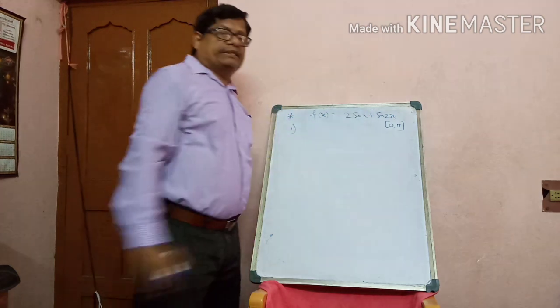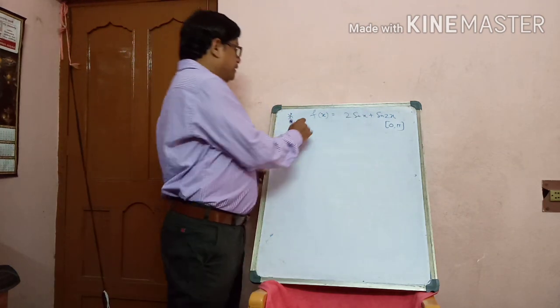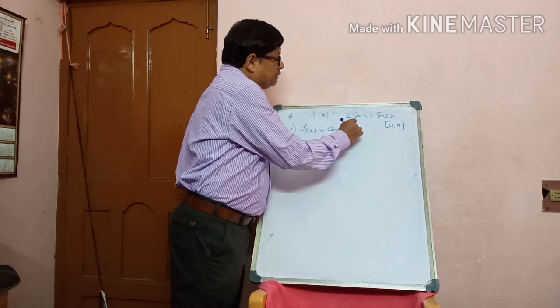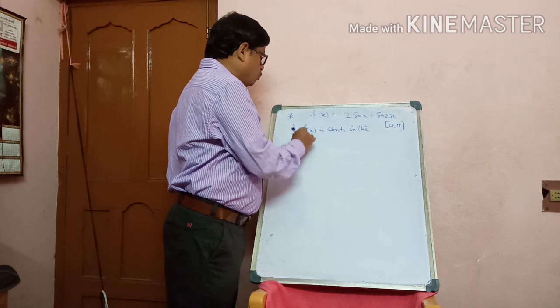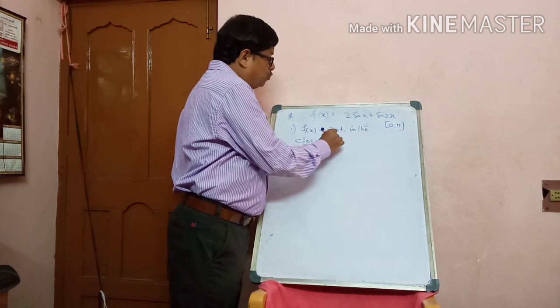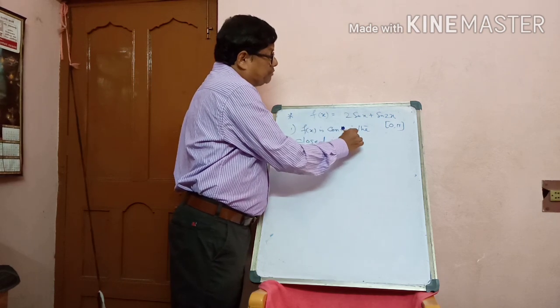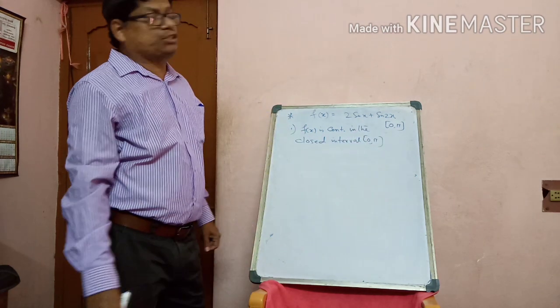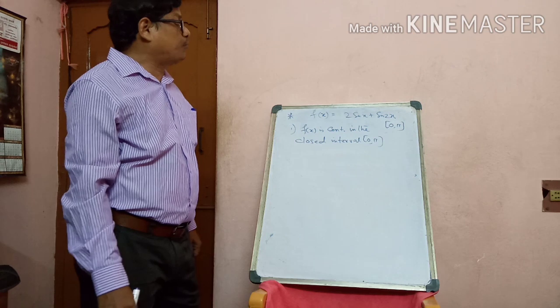First, here the trigonometric function must be continuous. f(x) is continuous in the closed interval [0, pi].